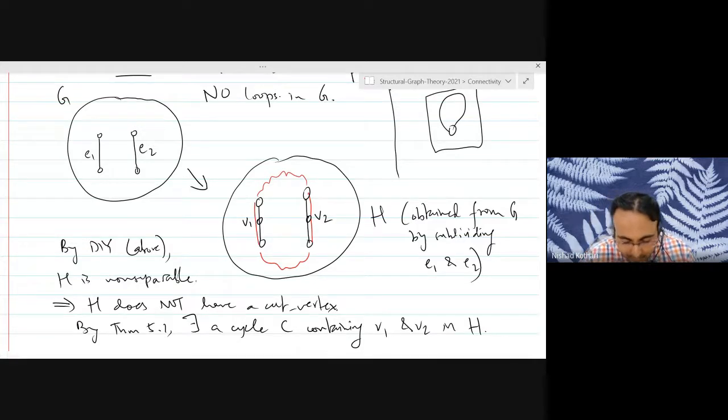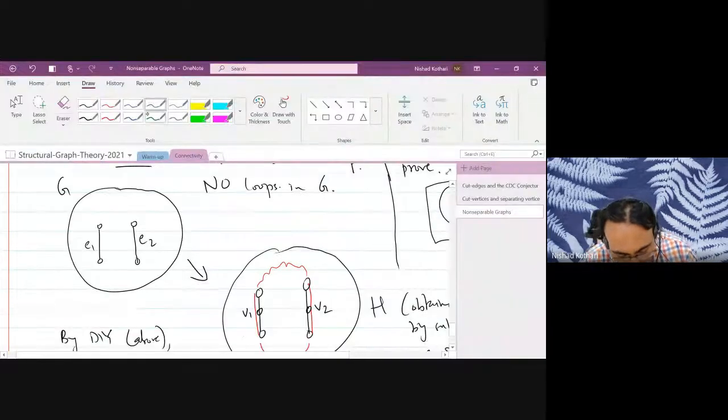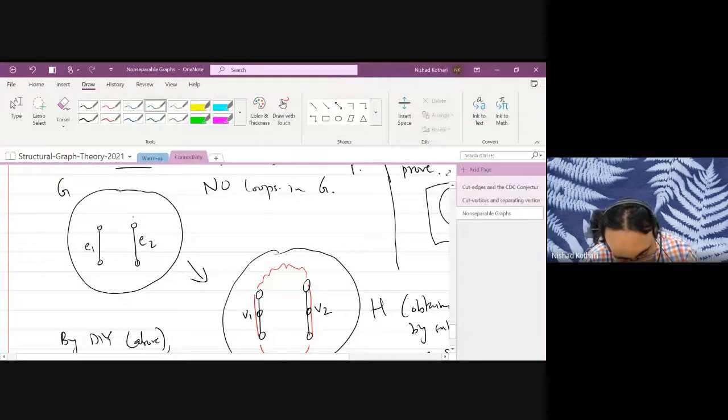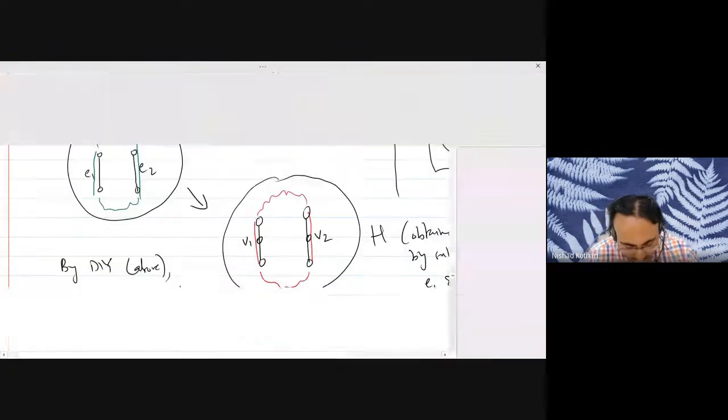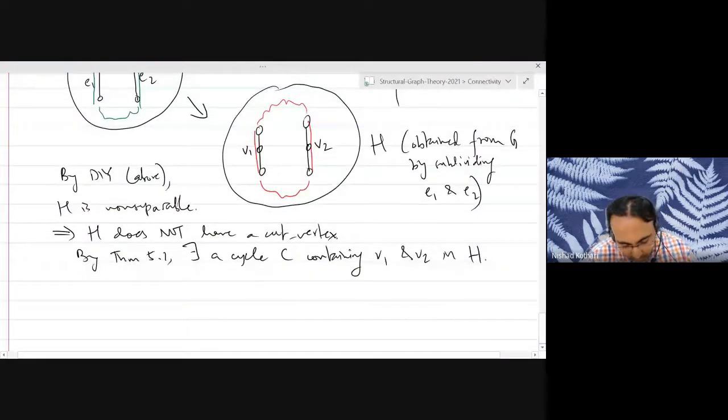Right? So now what we can do is we can transform this cycle into a cycle in our original graph containing E1 and E2. I will replace those two paths by just the two edges E1 and E2. Okay, so I'm not going to write down this part. It's clear, I hope.